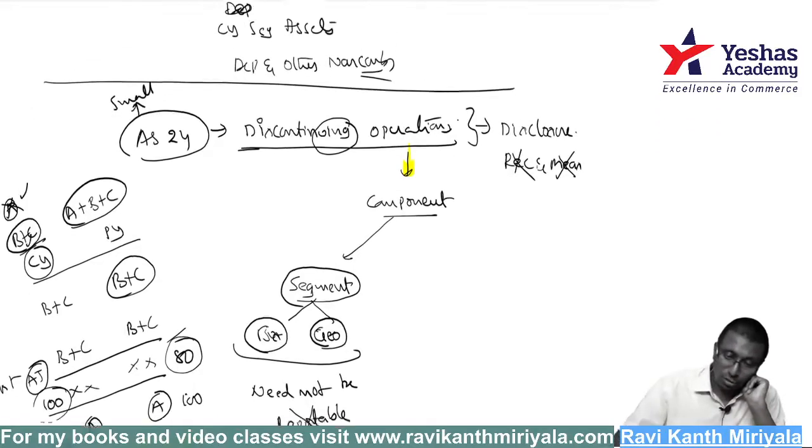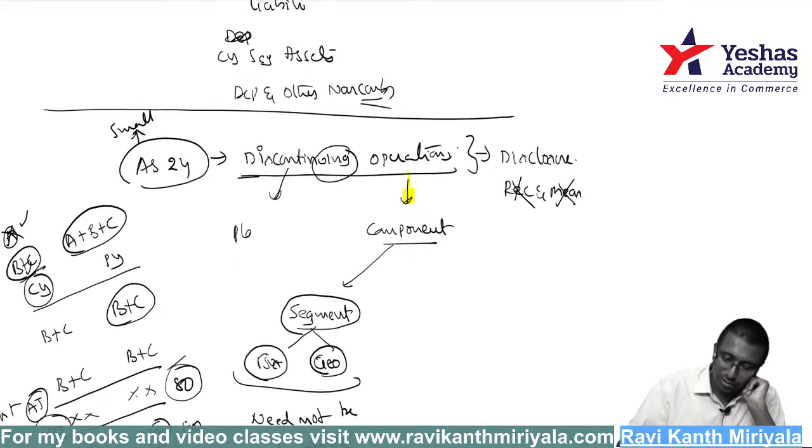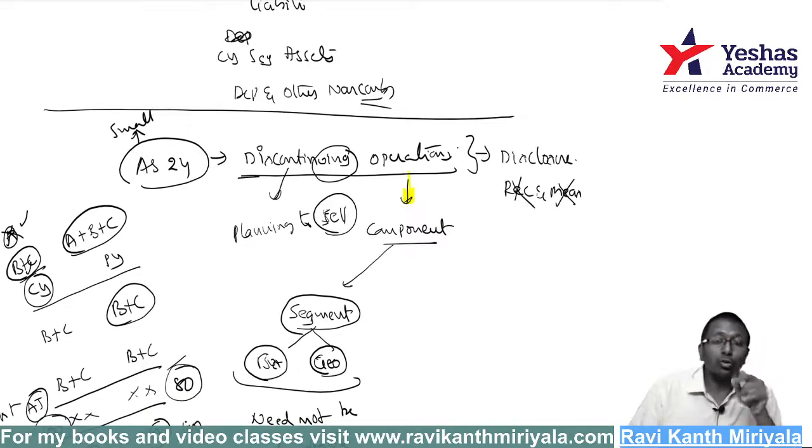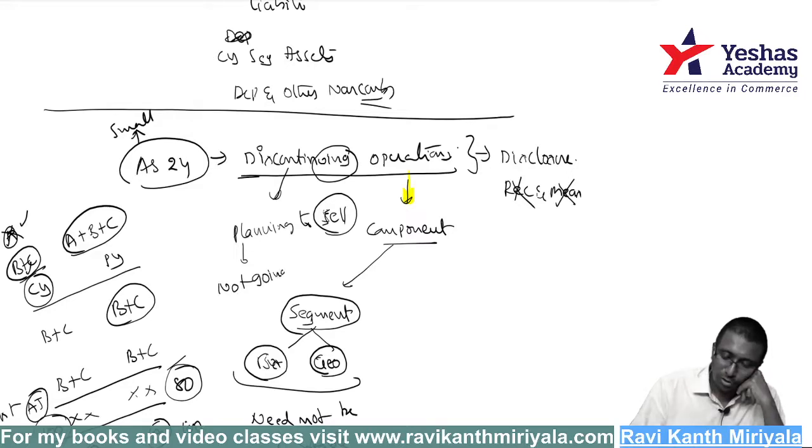Discontinue means you are planning to sell. We are not going to do those activities, not going to do that same business. We are not going to be in that business in the future.